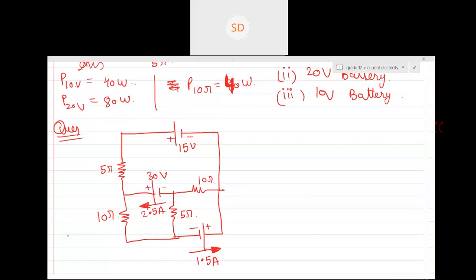The question is the current through both the batteries, 10 volt and 20 volt, is given to you. Now they are asking, let me check whether they gave the current. This is not given to you. I think I have given you the answer, but this is not given to you.